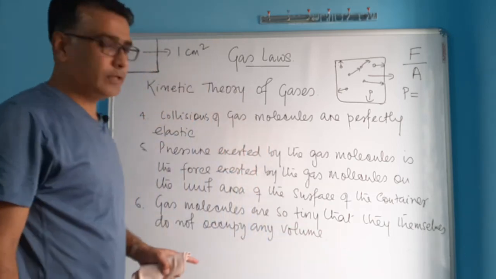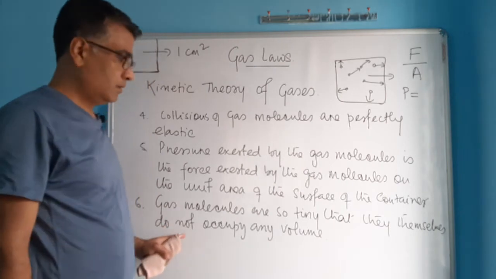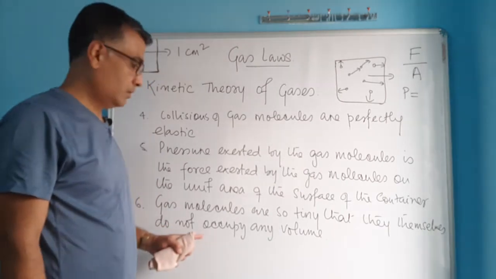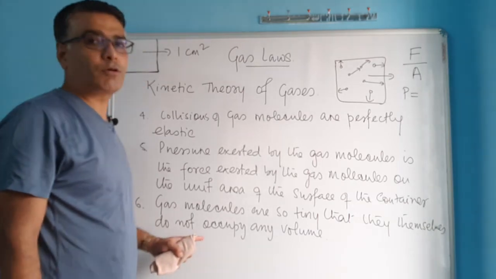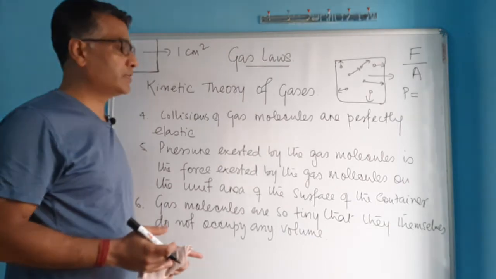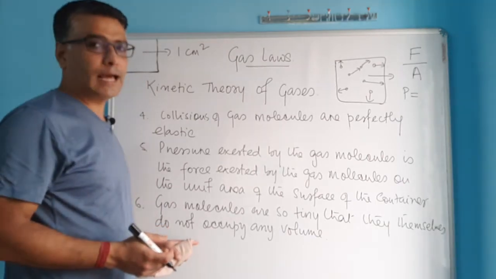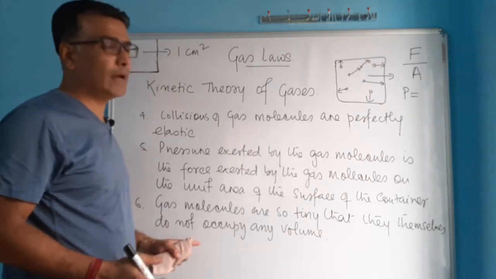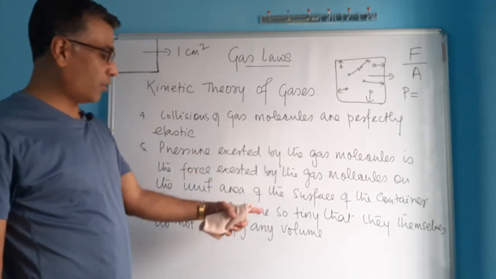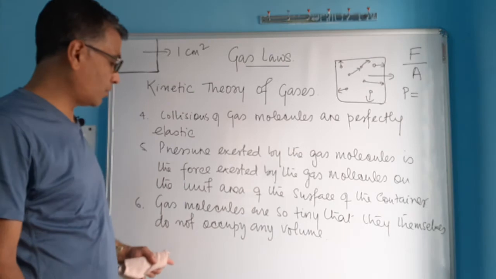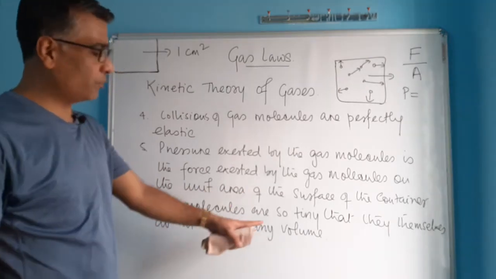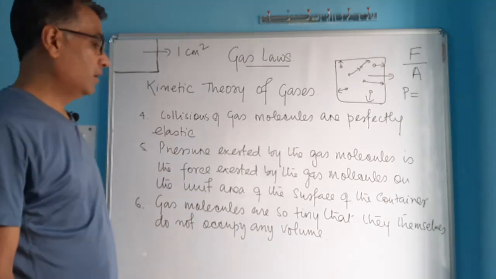It says that gas molecules are extremely small. They're so small that they don't occupy any space. Then how do gases occupy so much volume? You know that compared to the two other states of matter, solid and liquid, gases always occupy a large volume. But it says that gas molecules themselves don't occupy any volume. Then how do gases occupy such huge volume when their molecules themselves occupy no volume because they are extremely small?